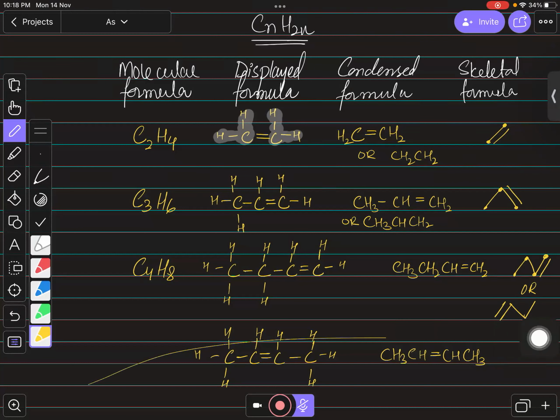And if you talk about this one, it is having 4 carbons again: 1, 2, 3, and 4, and over here the double bond is in the center. Is that clear, bacho?